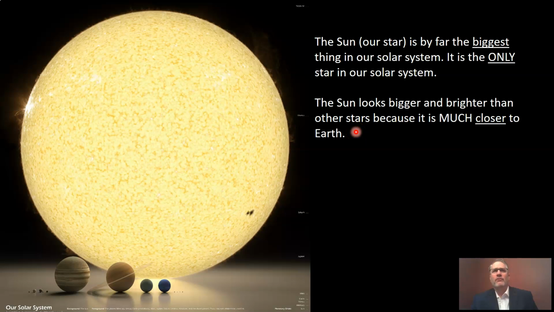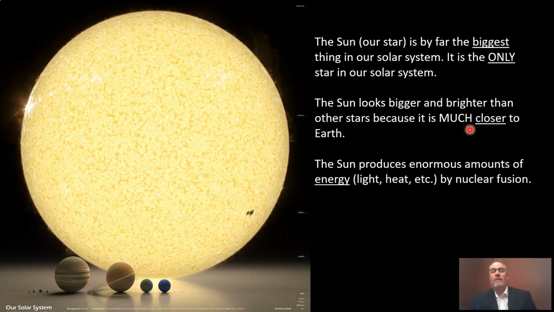Now, some of you hopefully are no longer thinking this, but some of you may be thinking, but wait, our sun is a star. How can that be? When I look at the stars at night, they're much smaller. I just need to remind you that they look different because our sun is much closer to us. So it looks much bigger in the sky. It appears much brighter. You can feel the heat from it because it is much closer.